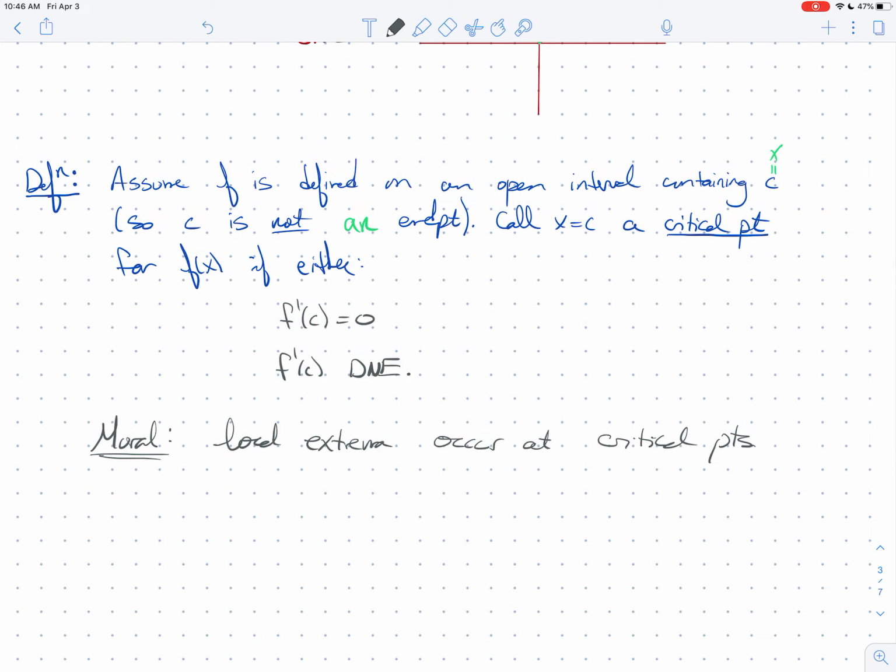And so the key question is, how do we classify critical points? Some critical points, like we saw for x cubed, are going to be no local extrema. Others are going to be local mins. Others are going to be local maxes. How do we tell what a given critical point is? The answer is in the next video. We're going to have a test that's going to help us see.